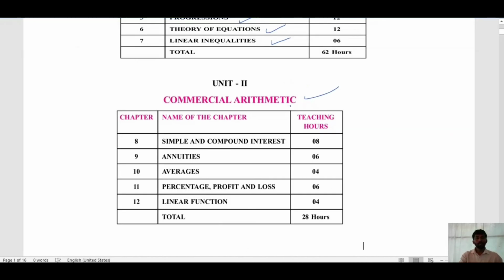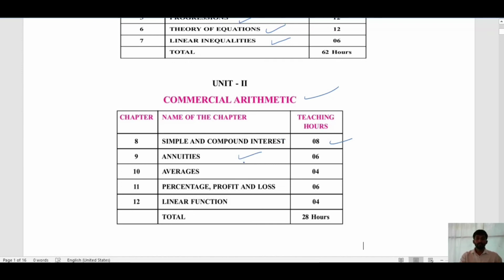It is totally related to your commerce field. First one is simple and compound interest. Here we will study different formulas for simple interest and compound interest, and most importantly you will study application problems. Then annuities, this may be new to you or you may have studied it.